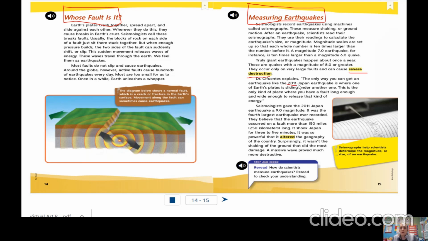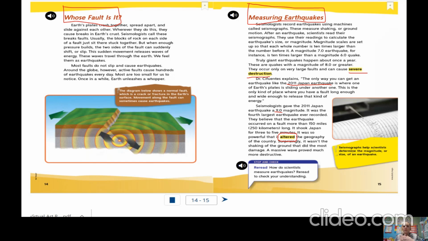The 2011 Japan earthquake, you can always go and research that more, because what was interesting about that one, if you look on down here, it says it was a 9.0, so a very strong earthquake, but it altered. Altered means it changed the geography of the country. It completely changed the shape of that country's land. And what was so unusual, like Dr. Cifuentes says, is that one plate slid up under another one, which doesn't happen very often.